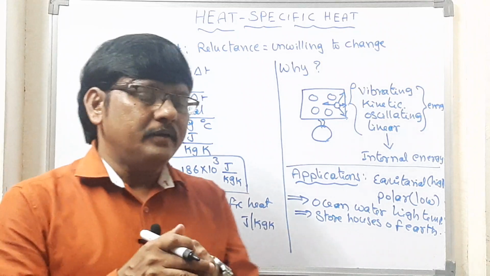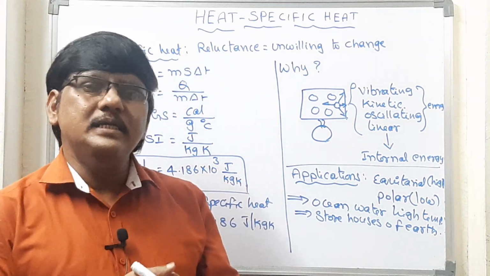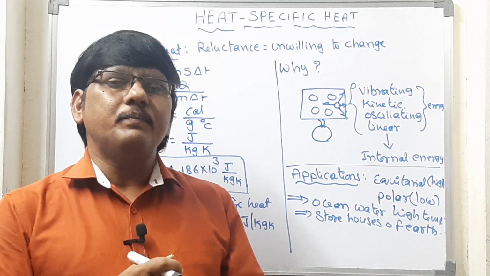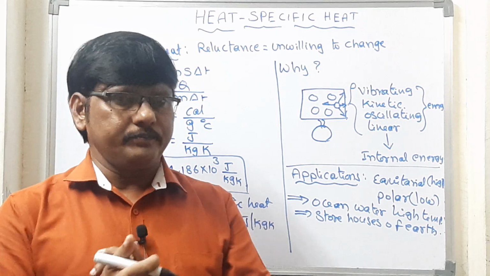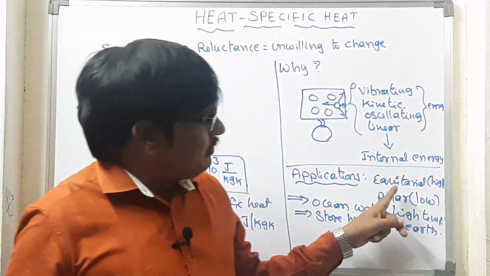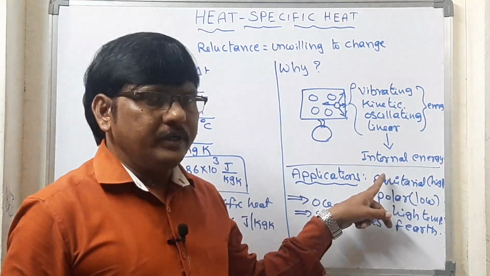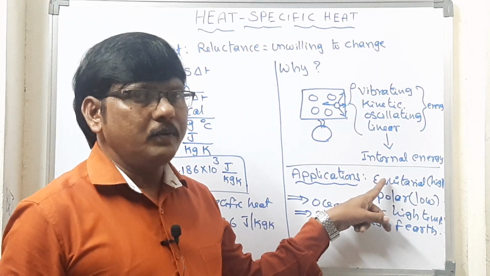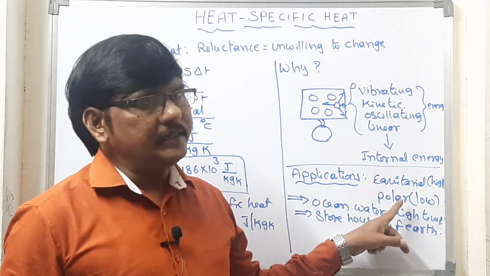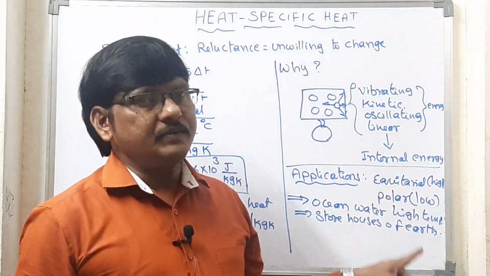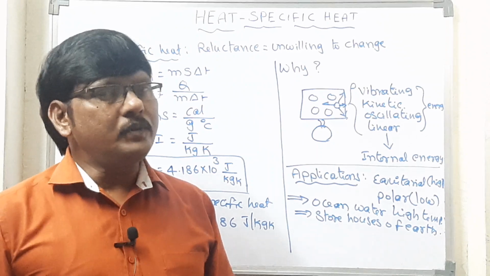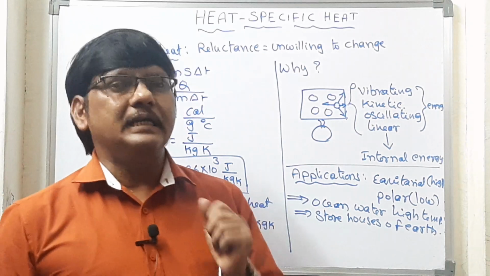Okay, now here, the heat definition we learned. What is that heat definition? Heat all the time transfers from a hot body to a cold body. Okay, heat transfers from a hot body to a cold body. So here the body which is having high temperature is the equatorial place, the water which is present at the equatorial place has high temperature. The water which is present at the polar region has a lower temperature. So then what will happen? The heat will transfer from the equatorial place to the polar region.